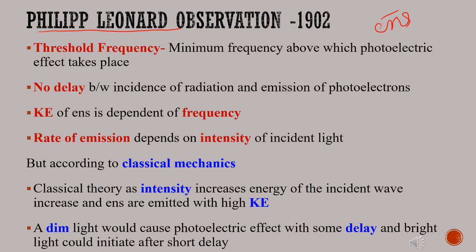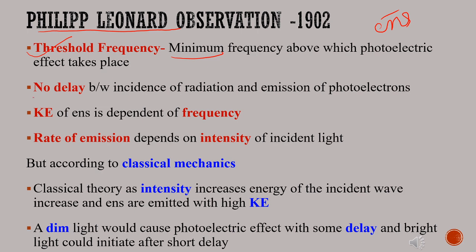First one, for a given metal, there is a minimum frequency above which the photoelectric effect takes place. Such frequency is called threshold frequency. If the frequency of incident radiation is below threshold frequency, no matter the intensity or for how long the radiation falls on the surface, no photoelectrons will be emitted.